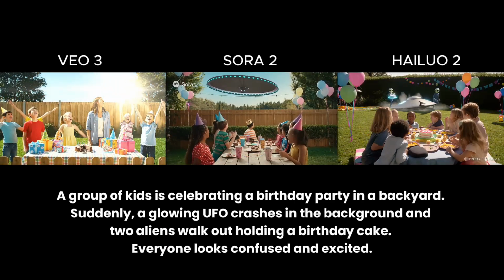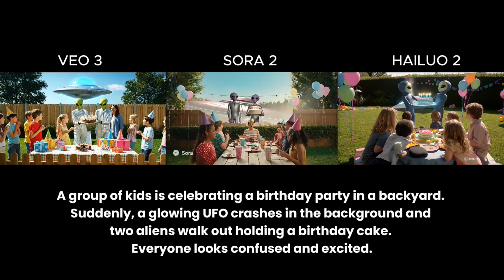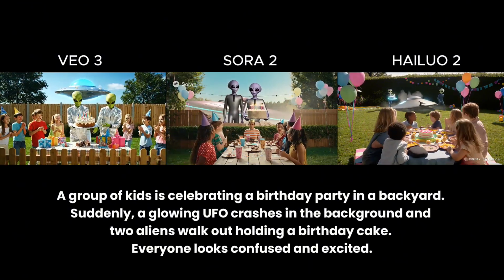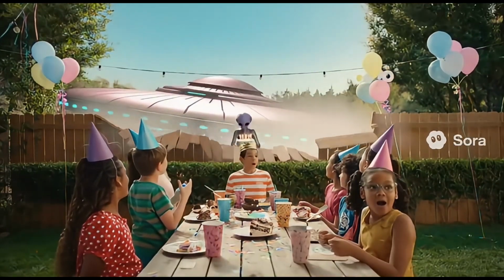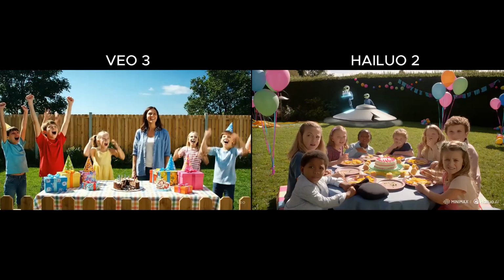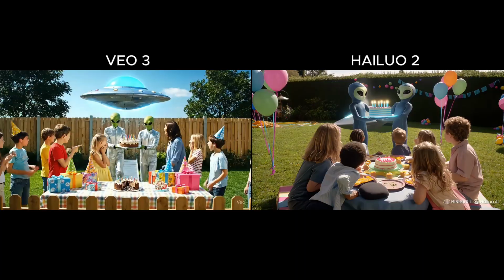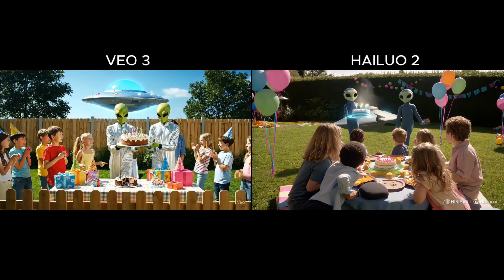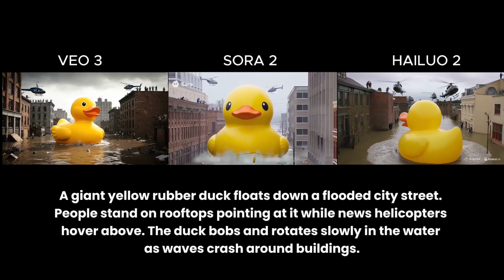Next, let's try their understanding of ridiculous prompts. A group of kids celebrating a birthday when a UFO suddenly crashes and two aliens show up with a cake. Sora 2 looks a bit odd when the alien presents the cake. The movement doesn't quite fit naturally into the scene. Both Veo 3 and Hailuo 2 deliver the same moment much smoother and more believable, with the aliens better integrated into the environment.